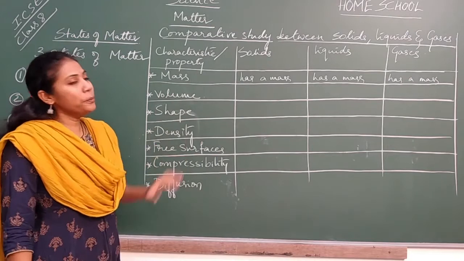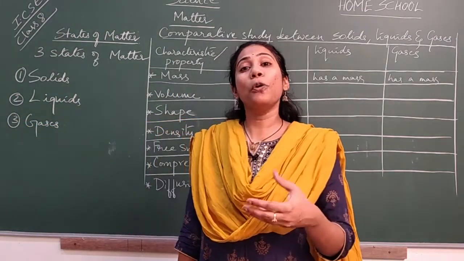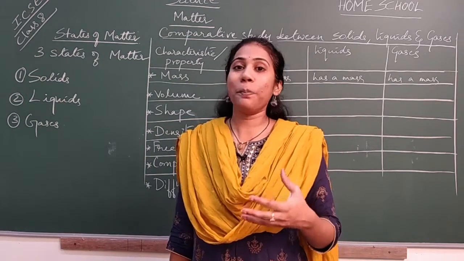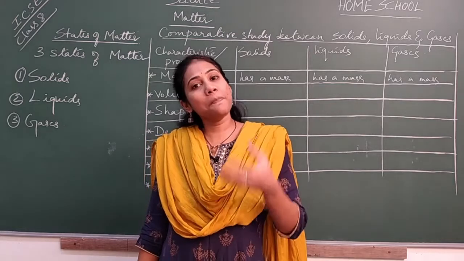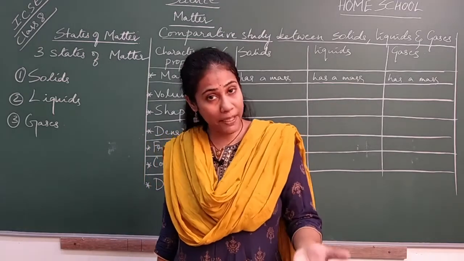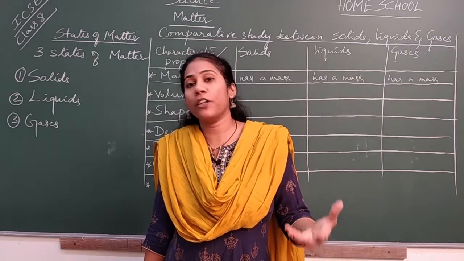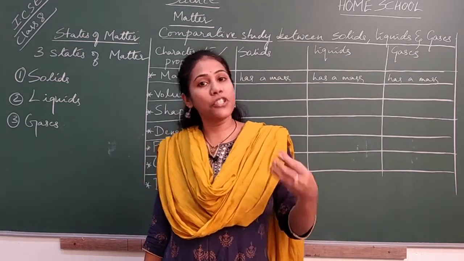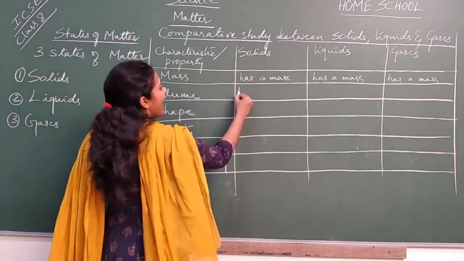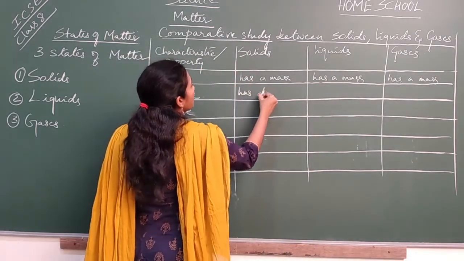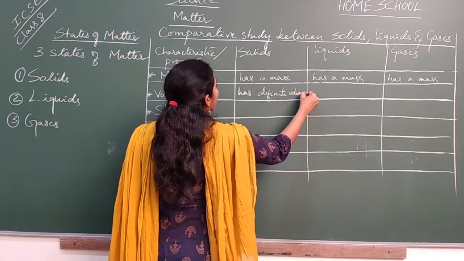So what do you mean by volume? Volume is the space occupied by a matter. That space itself we call a volume. And this particular volume can be measurable. Using some instrument or using some data, we can measure the volume. So we say solids have definite volume. Solids have definite volume. Definitely, no?